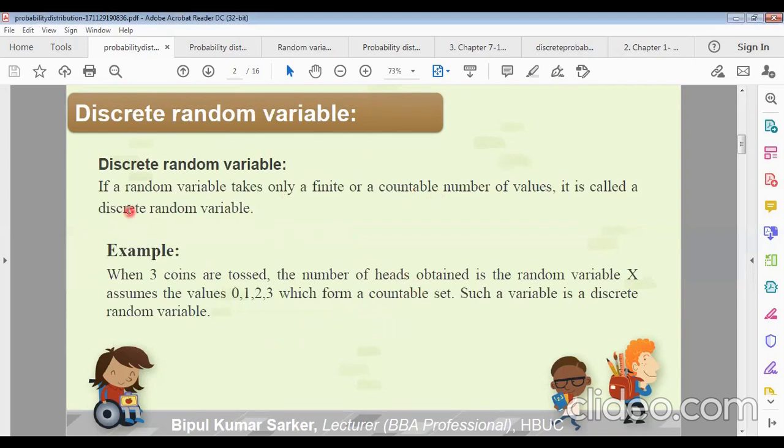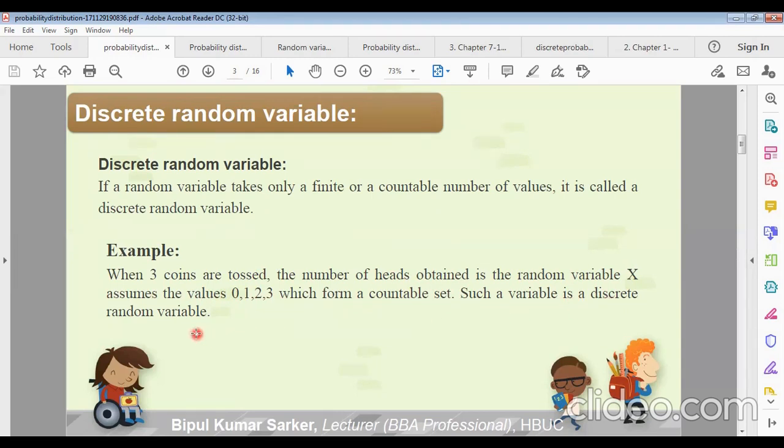what is a discrete random variable? If a random variable takes only a finite or countable number of values, it is called a discrete random variable. For example, 3 coins are tossed. Suppose the number of heads obtained is the random variable X, which assumes the values 0, 1, 2, 3, which forms a countable set. Such a variable is a discrete variable.